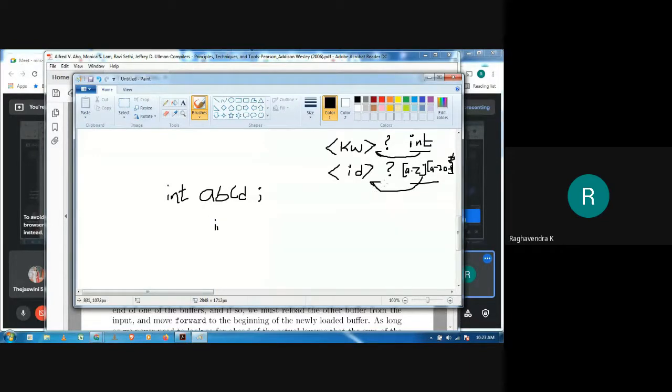Now to identify what lexemes are there, it needs two pointers. The first pointer is lexeme begin, the second pointer is forward. Initially we begin with lexeme begin and forward as usual here. So I has been seen. I actually matches something here.